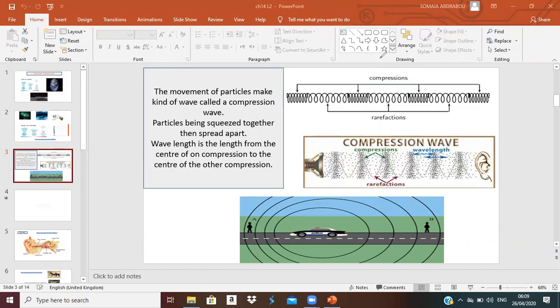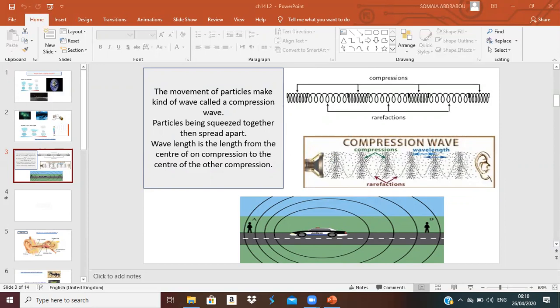It is the movement of particles, how the particles of the matter move to make the sound travel, okay? This is called compression. And we named it a wave because they are moving like a wave. The wave becomes high then low, high then low. So the sound particles also become compressed, then rarefied, then compressed, then rarefied like this. Particles being squeezed means compressed. Then spread apart. Rarefaction means spread apart.